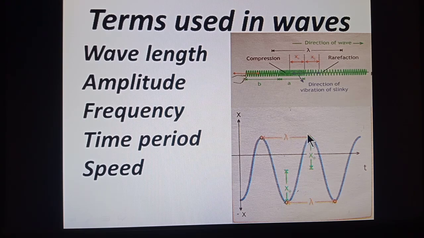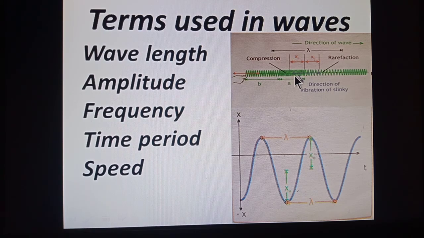Means you can say that one complete crest and one complete trough is called wavelength, or distance from the top of one crest to the other top, or one bottom or the lowest point to the other lowest point, which are consecutive points one after the other. This distance is known as one wavelength in case of transverse waves.